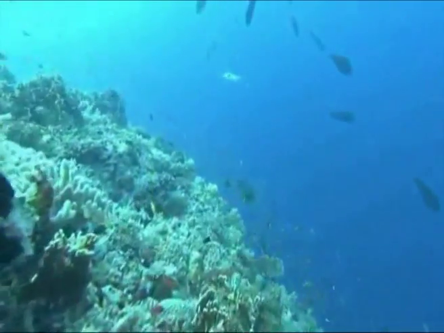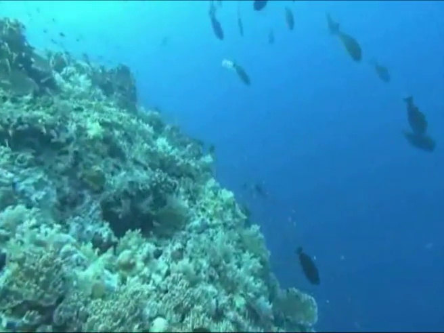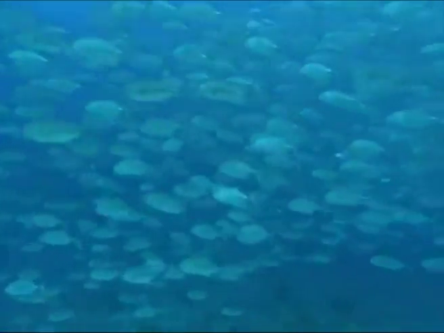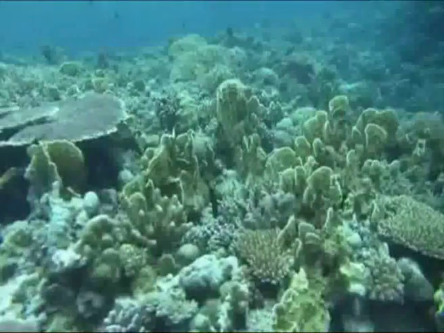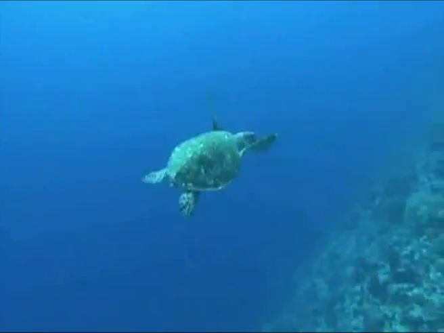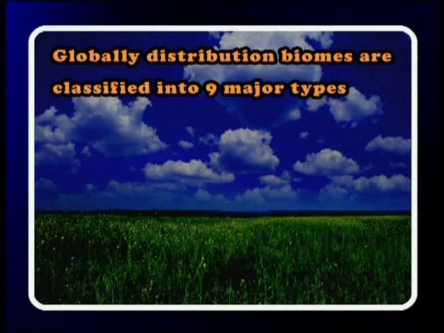The world biomes are classified into several divisions and major types. In order to understand this, the following aspects are highlighted in this module. The survival and well-being of a biome and its organisms depends on the ecological relationships throughout the world. Even changes in distant parts of the world and its atmosphere affect our environment and also the life conditions. The globally distributed biomes are classified into 9 major types.